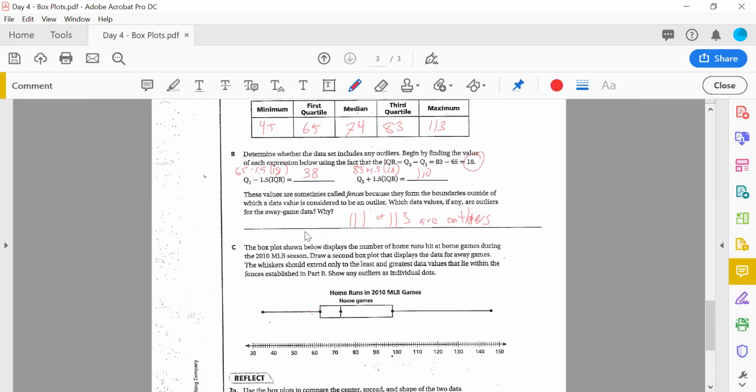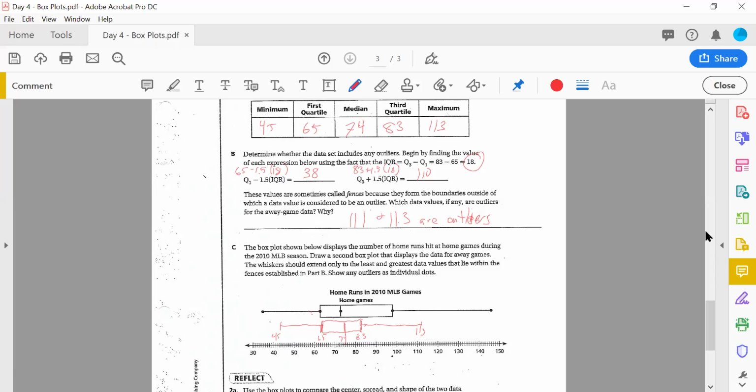So I always start with the median. The median is indeed 74, which is right about here. Then 65 is my first quartile. 83 is my next quartile right here, third quartile, 83. Make my box. Then let's do the whiskers. The first whisker's at 45. My whisker right there. And my other whisker's at 113. I'll do it right there. And there's my box and whisker plot for the away games.